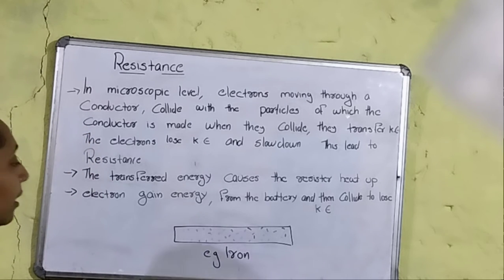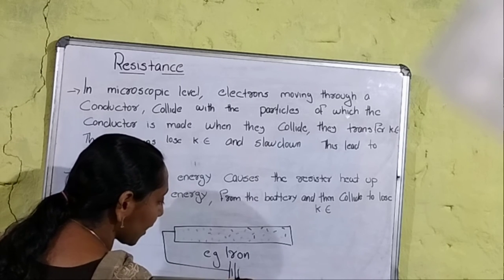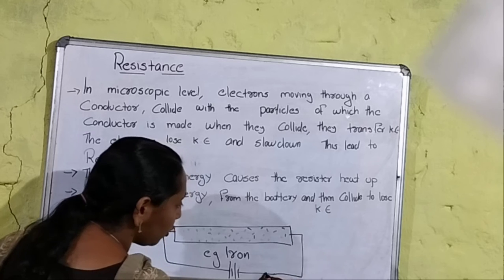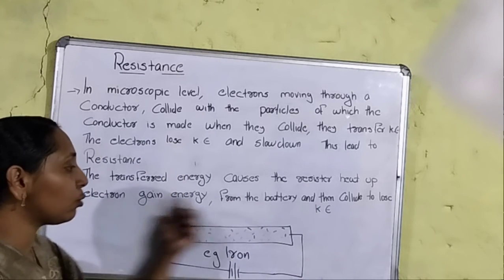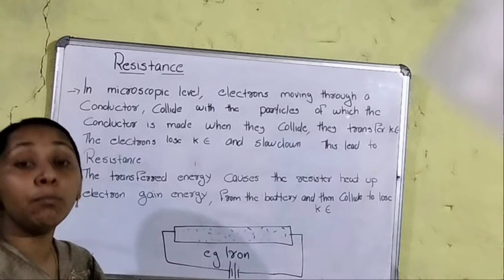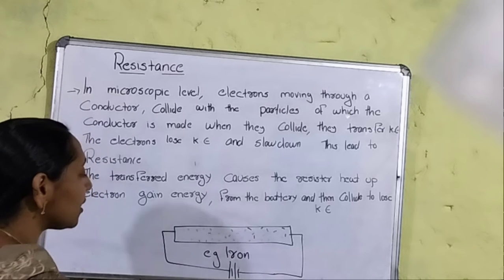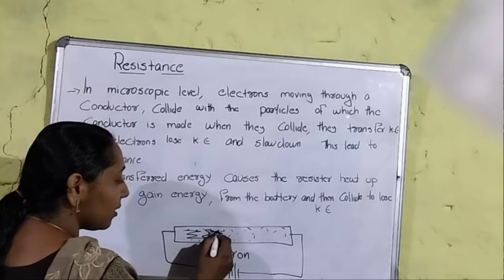Then, whenever I connect a cell to this conductor, what happens? The electrons pass through the conductor. Then the conductor particles attain more energy. That is the reason the particles move very fast and collide with each other.